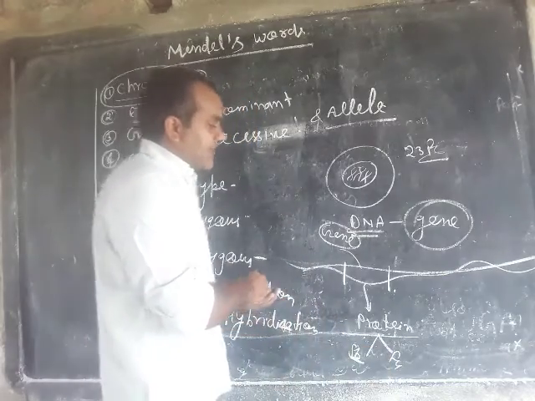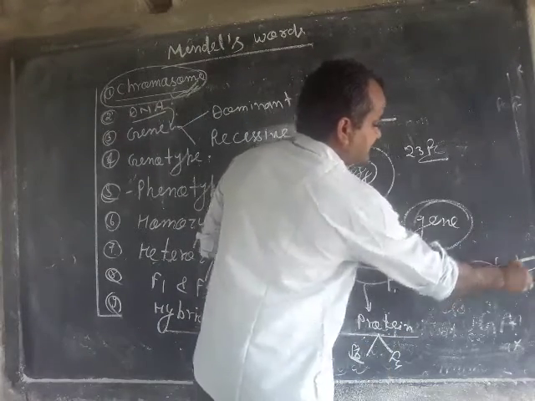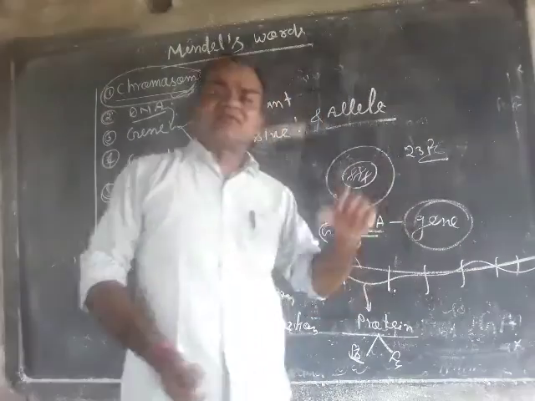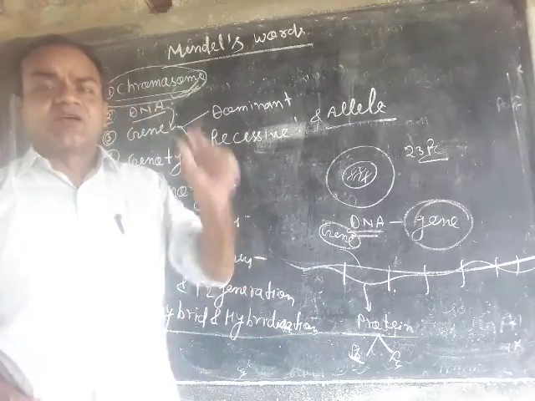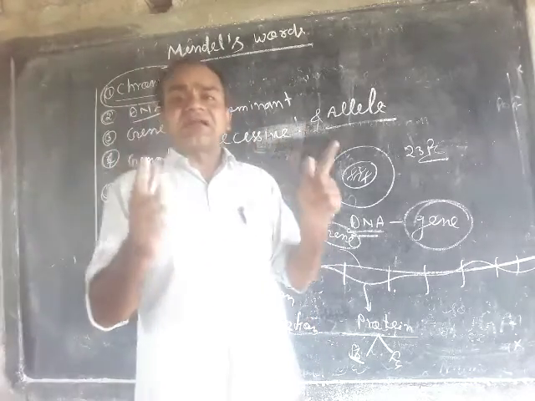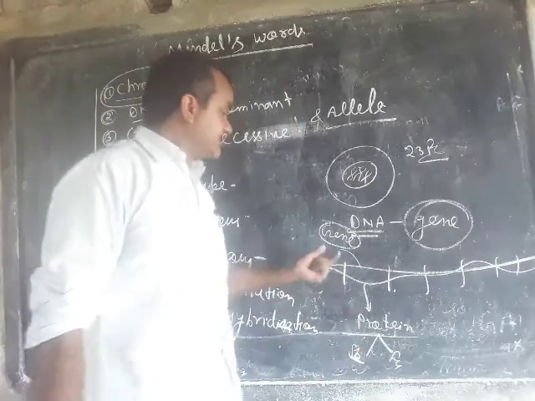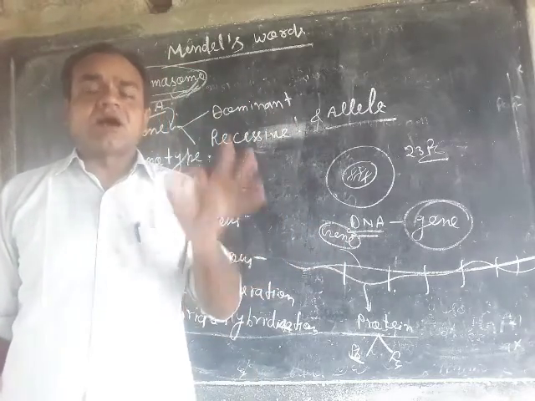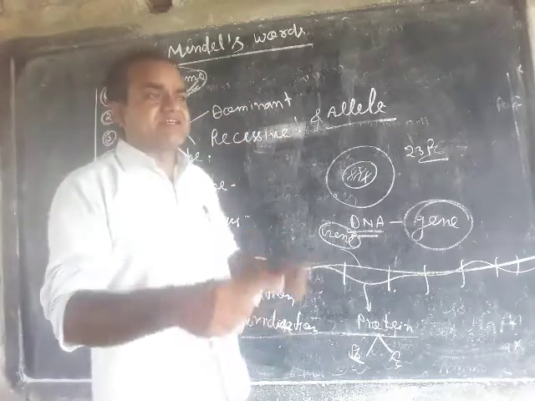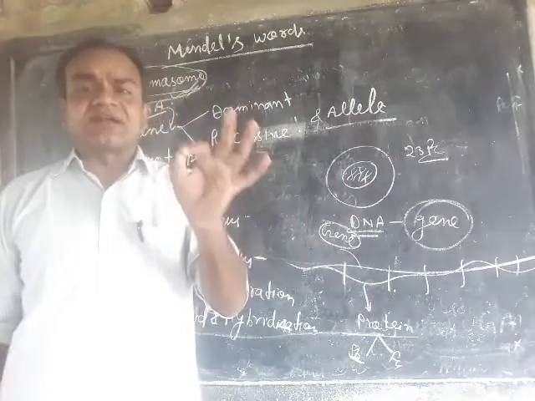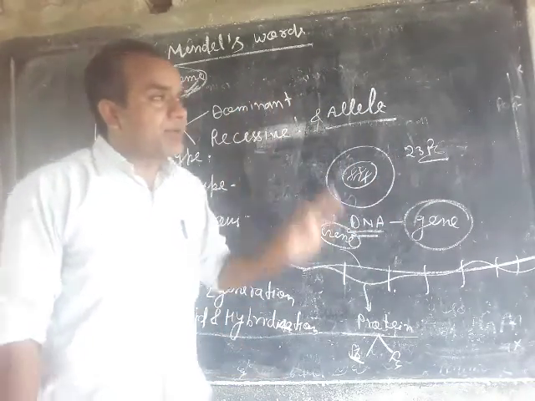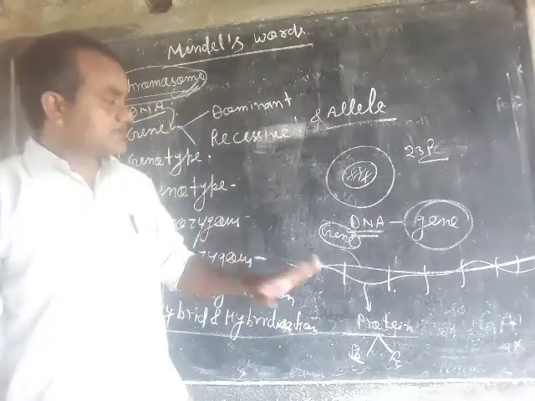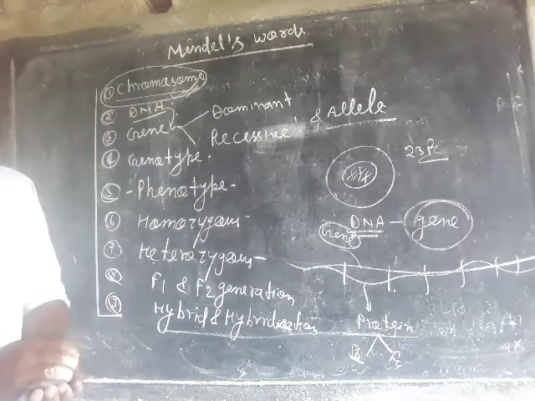Means each part of a DNA has special characteristic features. Each part of a DNA has a gene which has the ability to form a special type of protein. This is known as a gene. Means a part of DNA which has the ability to produce a particular type of protein or particular type of characters or traits. This is the definition of a gene.